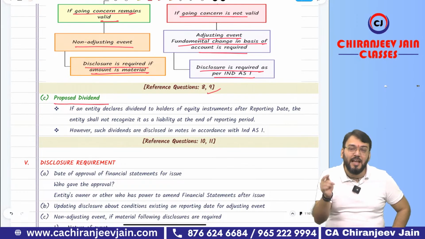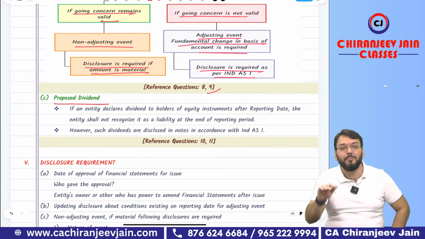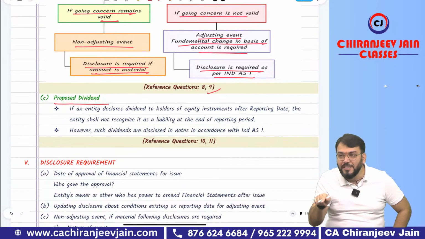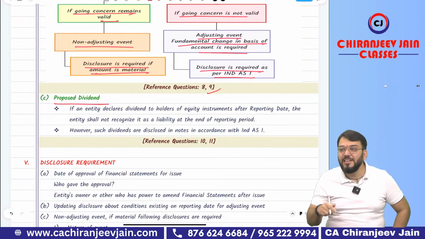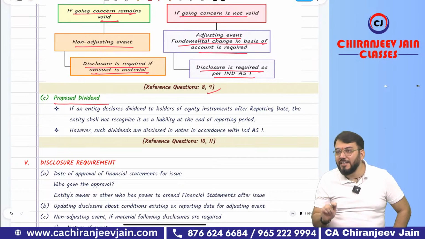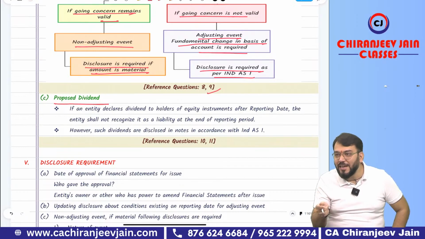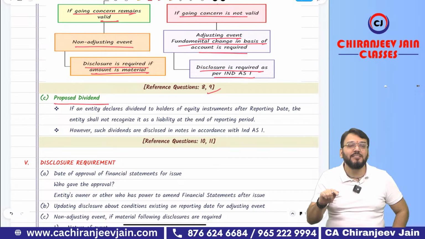Now, will the liability arise on proposal or on approval? The company's obligation to pay will arise when it is proposed by the directors or when it is approved by the shareholders in the annual general meeting?